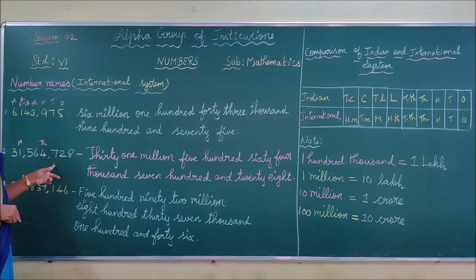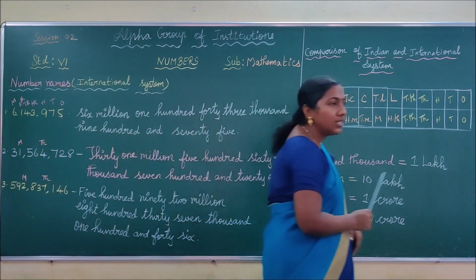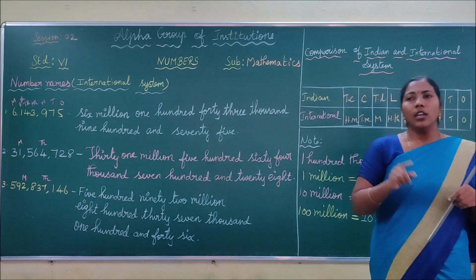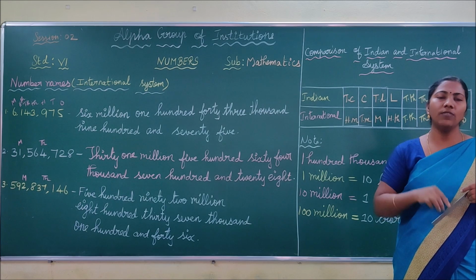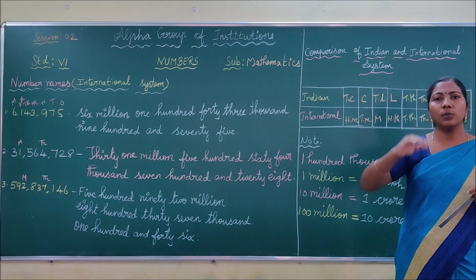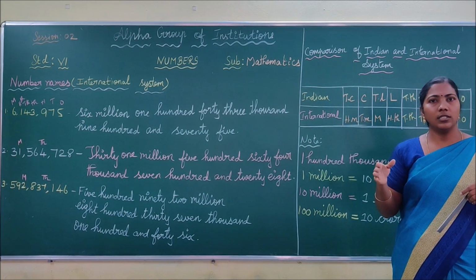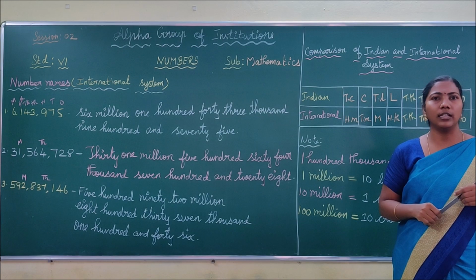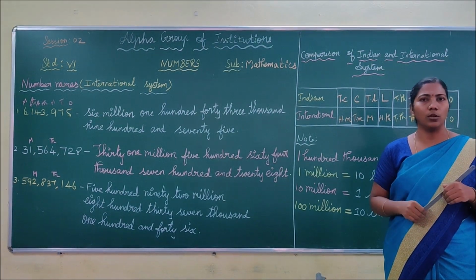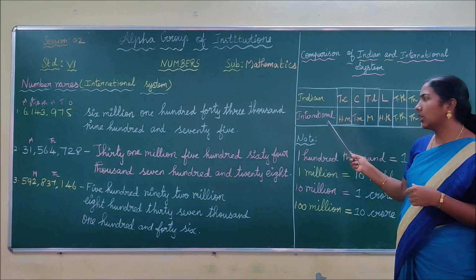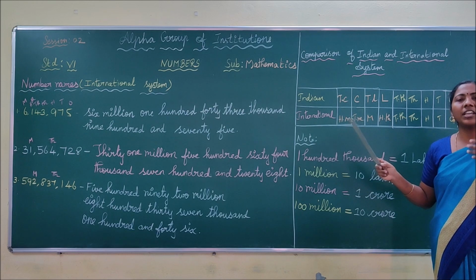Do you understand, children? Next, children, you are having one comparison between the Indian system and the international system. In your book, below the international system place value chart, they have also given the comparison of the Indian system and the international system. In your classwork I have given that. But while I am teaching, I draw only the international system place value chart. Okay, now see, children, this is a simple way to understand the Indian system and the international system very easily.